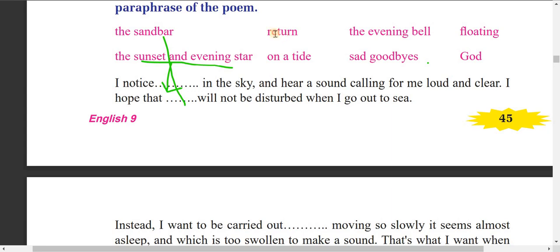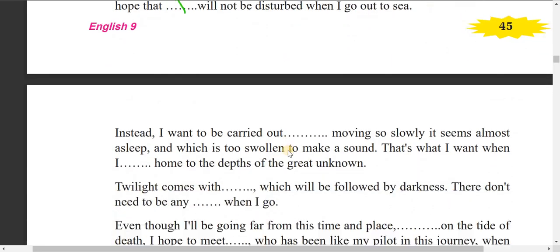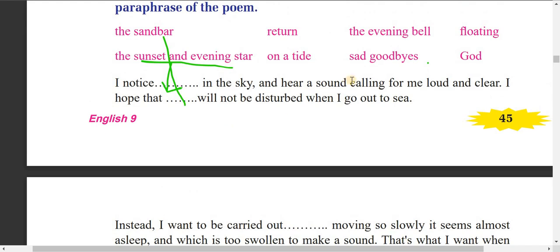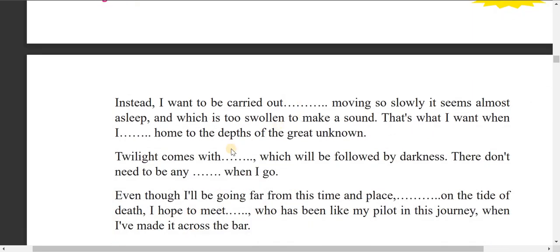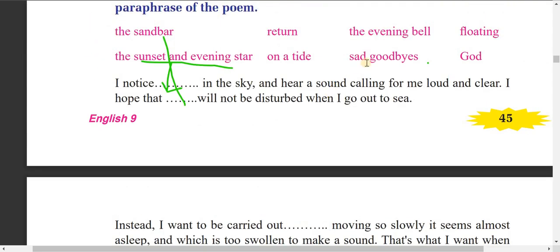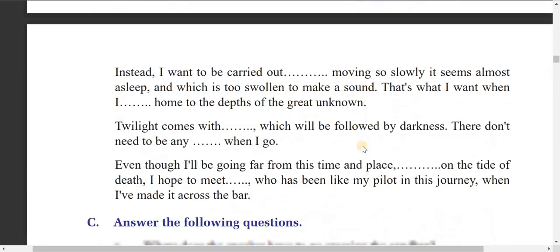And then return home to the depth of the great unknown. Twilight comes with what? Yes, twilight comes with evening bell, which will be followed by darkness. There don't need to be any sad goodbyes when I go. It means when I die.